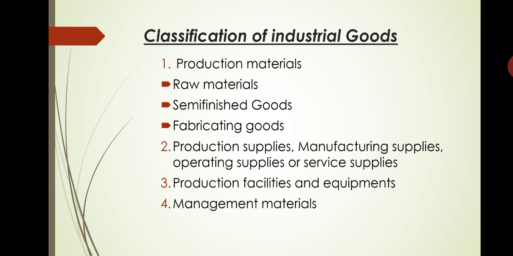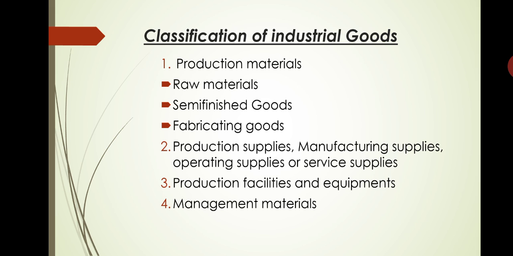And fabricating goods. Fabricating goods are the goods which are manufactured and supplied by one industrial unit and used by another industrial unit without any further processing, but required to be assembled or combined with other parts of the production or finished goods. Understood?